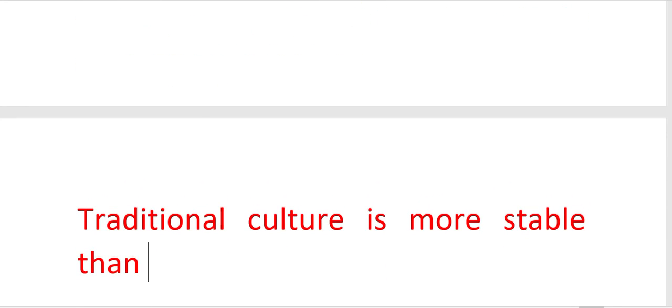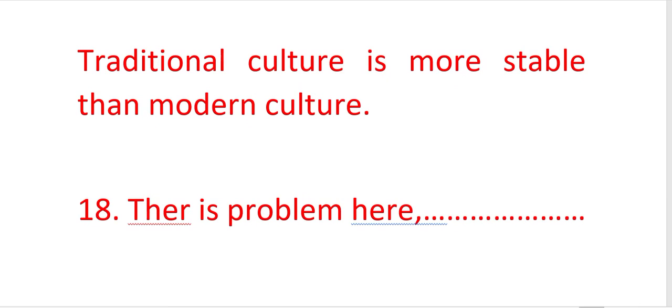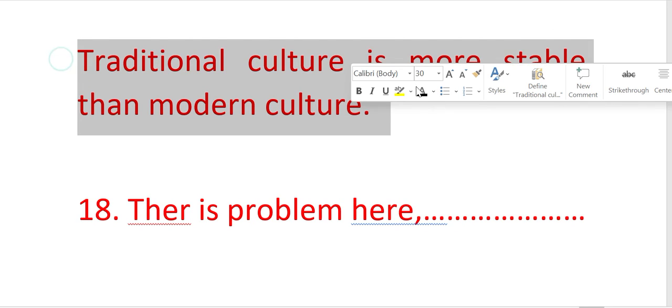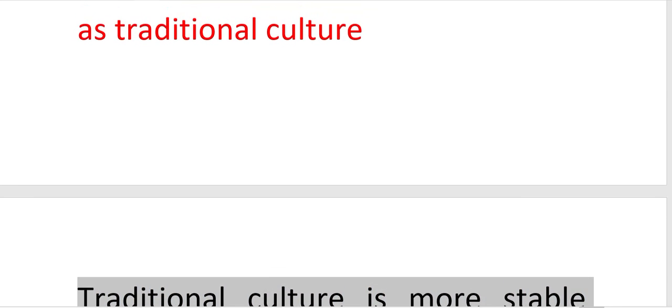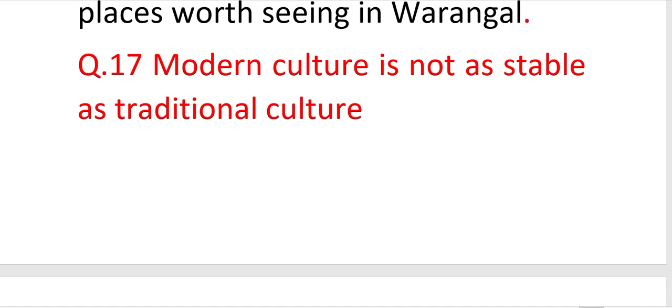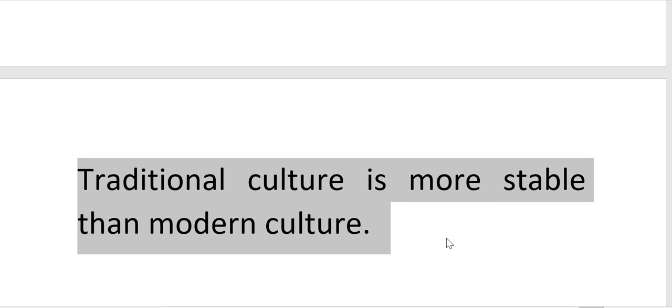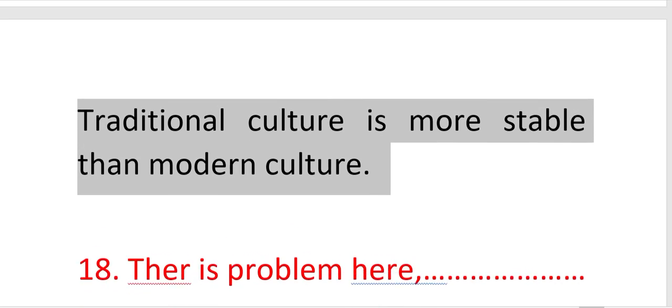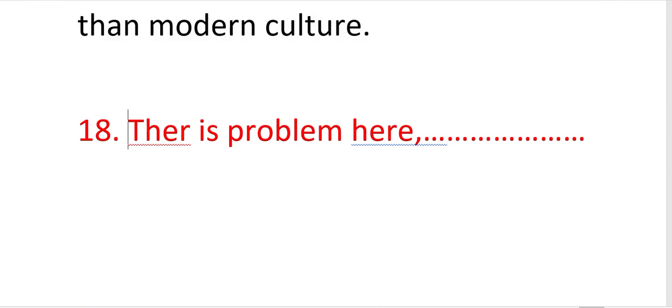Traditional culture is more stable than modern culture, right? Let us read out once. Modern culture is not as stable as traditional culture. So here we have our answer. Traditional culture is more stable than modern culture.